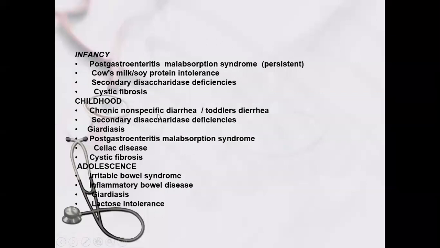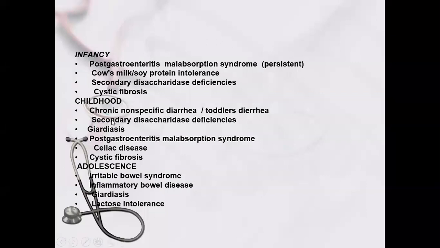Then in childhood, chronic non-specific diarrhea or toddler's diarrhea, which happens at 3 to 4 years. The child is not able to chew, they swallow, and vegetables like carrots and peas and other undigested vegetables pass into the stool. That is a benign condition, and it will disappear after the passage of time, after 1 to 2 years, when the child starts chewing. So this is toddler's diarrhea. The parents are too worried that everything that is eaten is coming out in the stool.